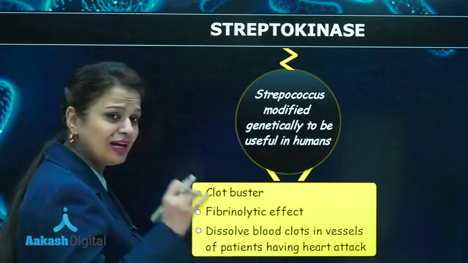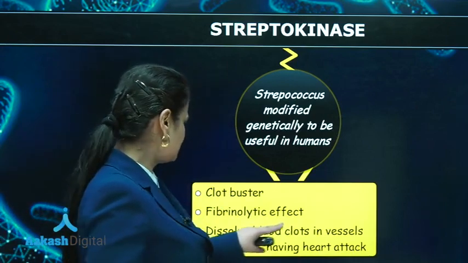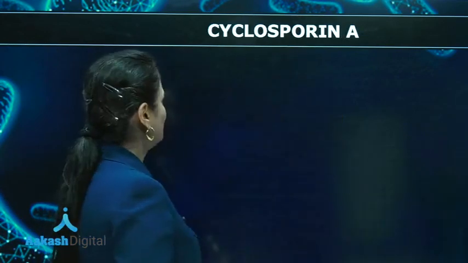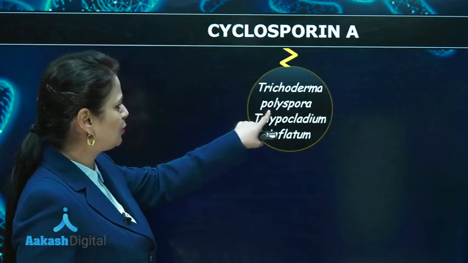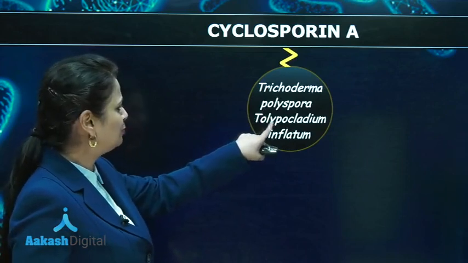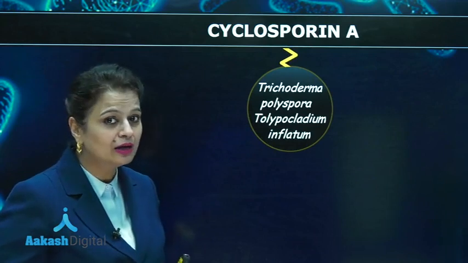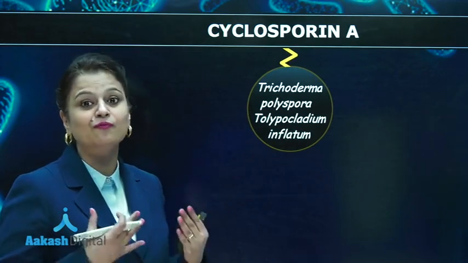It is used very well to resolve blood clots in vessels of patients having heart attack. Now, next one, cyclosporin A. This drug is obtained from Trichoderma polyspora and Tolypocladium inflatum. Both of them are fungi. So, cyclosporin A is a product which is obtained from fungi.